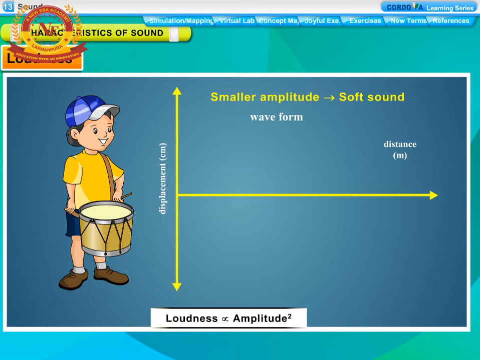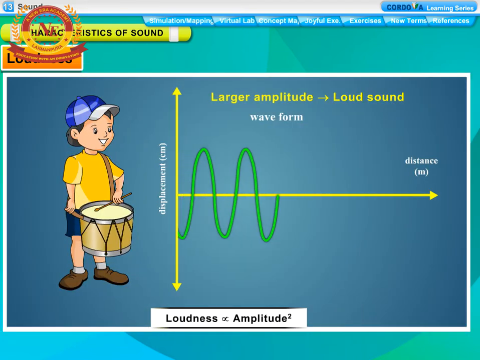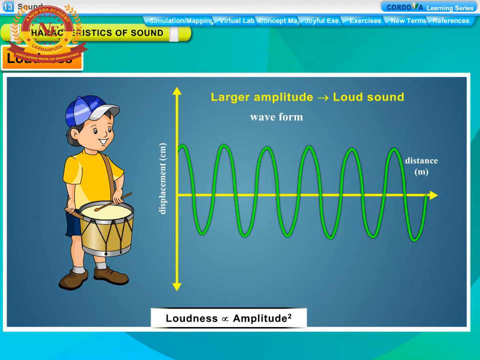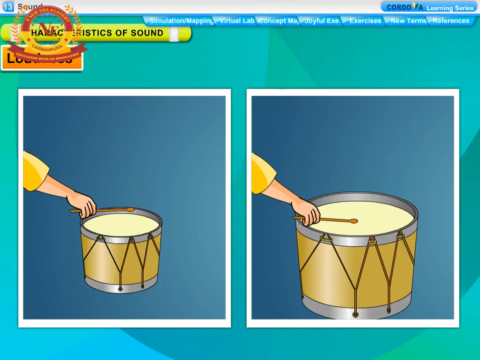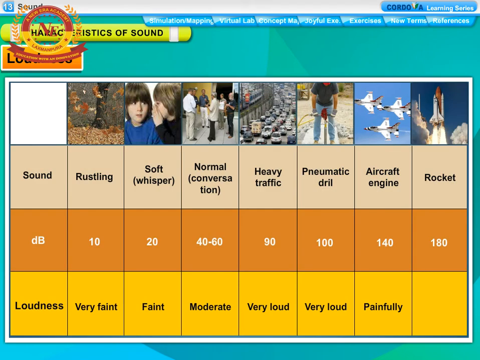If we strike a drum softly, its skin vibrates with a smaller amplitude and a soft sound is produced. If we strike the same drum harder, its skin vibrates with a greater amplitude and a louder sound is produced. The loudness of sound is measured in a unit called decibel, dB. The following table gives some idea of the loudness of sound coming from various sources.